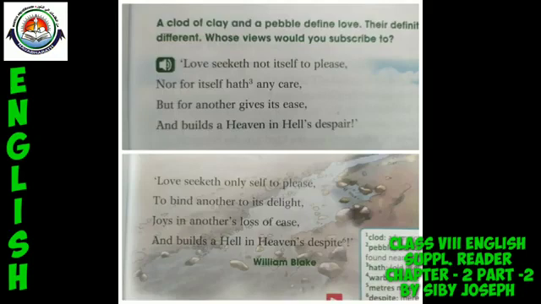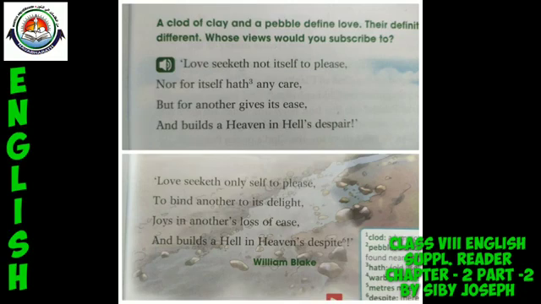If you look at the last line in the first stanza, and the last line in the last stanza, we can find a clear-cut similarity. In the last line in the first stanza, we find "and builds a heaven in hell's despair," and it is being replaced as "a hell in heaven's despite" in the last stanza.